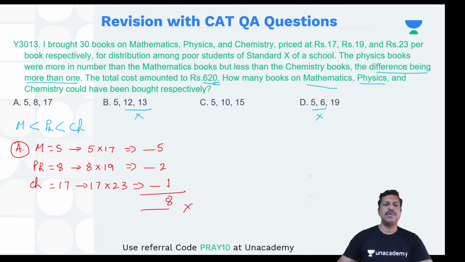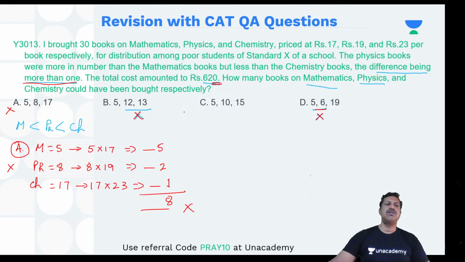But this cannot be my answer. Why? Because the unit digit over here should be 0. So option A is ruled out. That means option C is left. Option C is the answer. And if you don't like that, you can try it out. If you still want to check, note that this option is ruled out because the difference must be more than one, and this one is ruled out because the unit place is not matching.